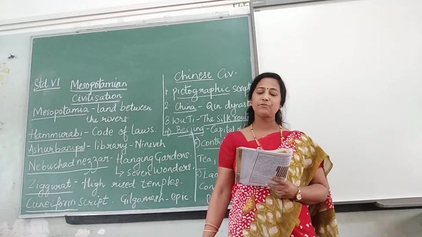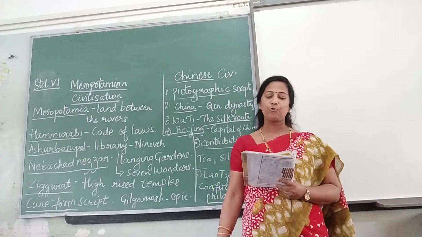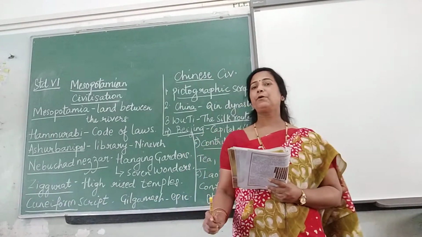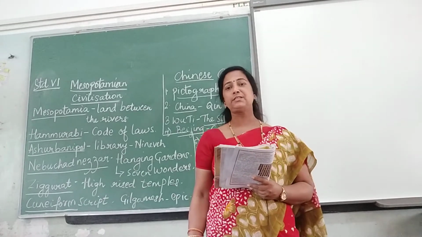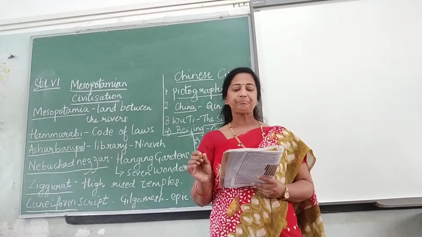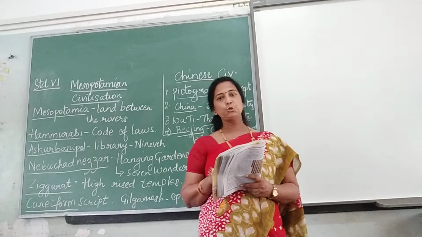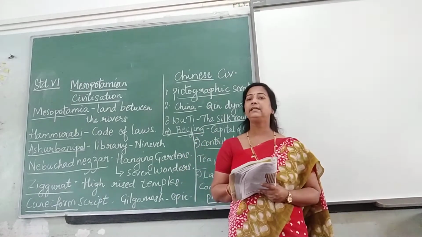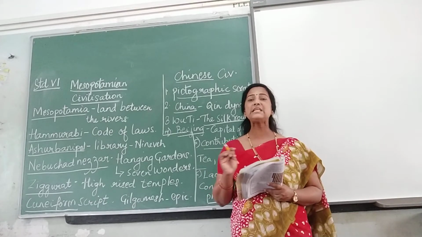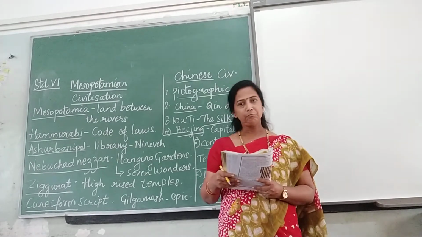There was a great demand for silk in Rome. As a result, the trade route between China and Rome became famous as the Silk Route. So one of the most important things you have to remember in Chinese civilization is the Silk Route, okay, which was found by the Chinese. Buddhism entered China during this period. So usually you can see many Chinese following which religion? Buddhism. That was during this Buddhist period. The people of China started following which religion? Buddhism.